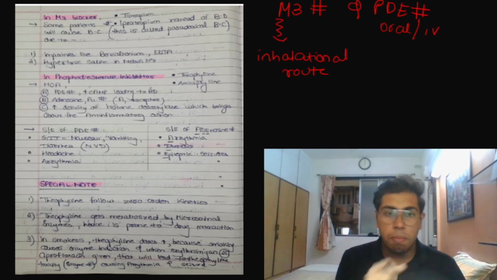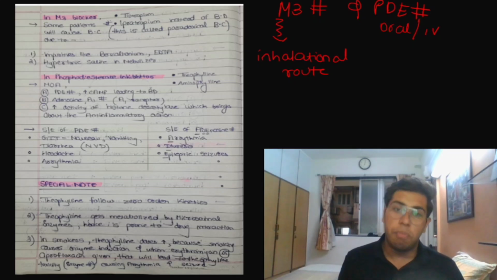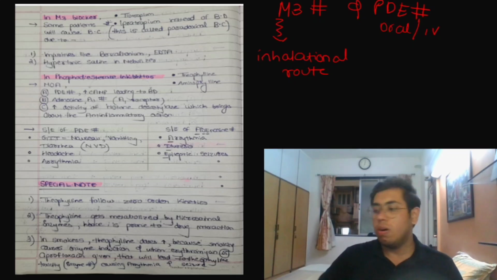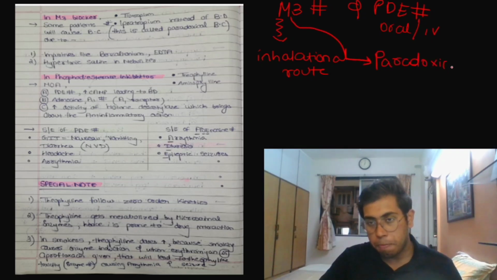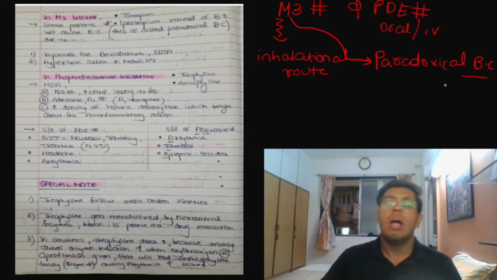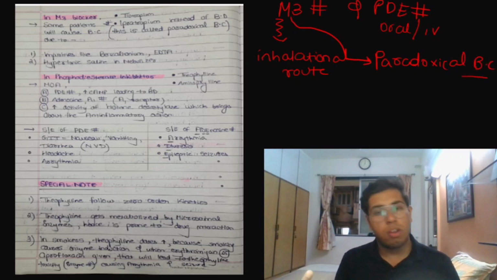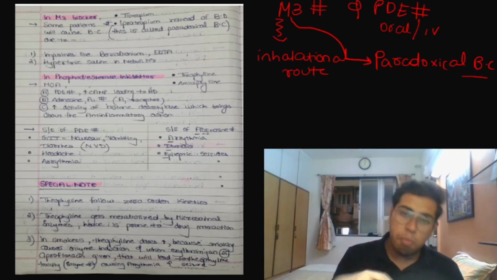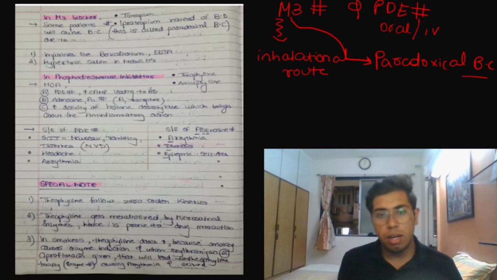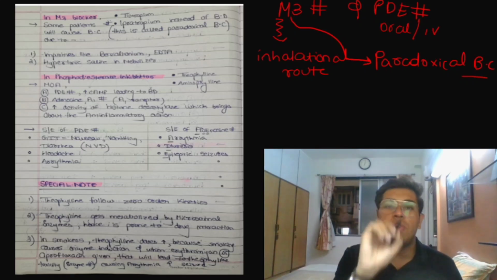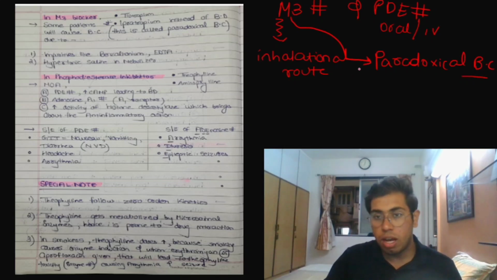Now, there is something that we need to understand with M3 blockers. M3 blockers can cause paradoxical bronchoconstriction. What do you mean by that? Suppose there was a patient who has bronchoconstriction. He took the M3 blockers. Now the condition got worsened. But M3 blockers are supposed to be bronchodilators. Yes, but sometimes M3 blockers can cause paradoxical bronchoconstriction.